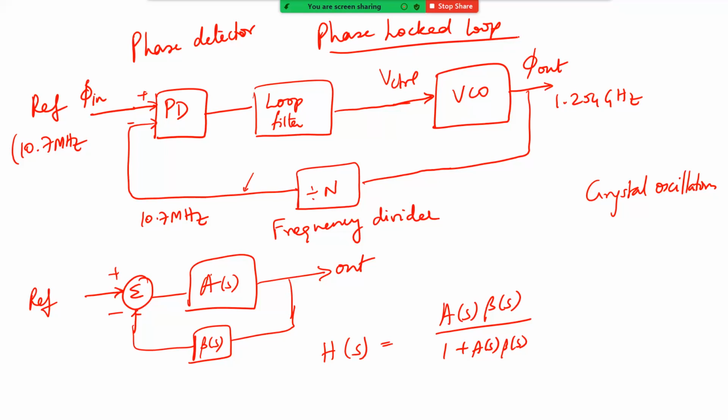Then you use a phase detector to give the difference between the phases, and that is processed by a loop filter which controls your VCO. This is a phase locked loop. Any doubts, any questions? This is very simple, but it is basically the fundamental architecture of any PLL.